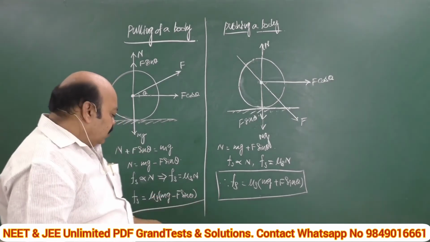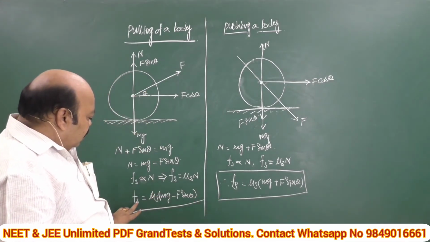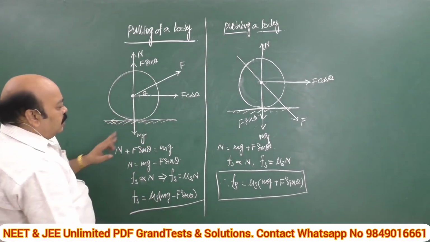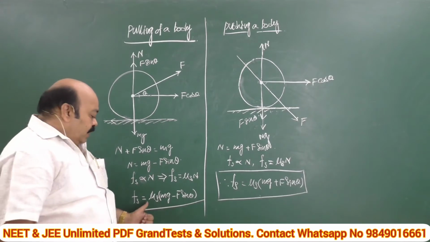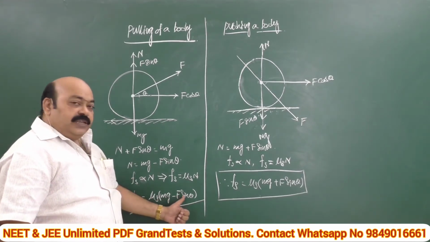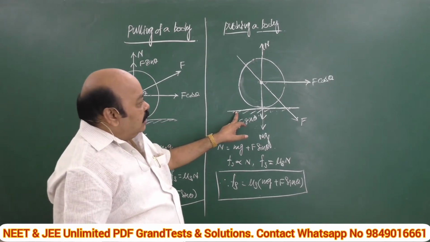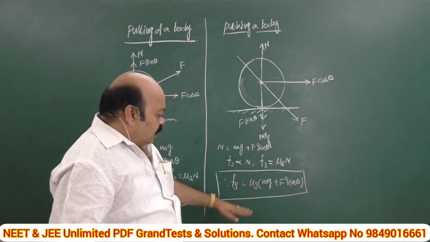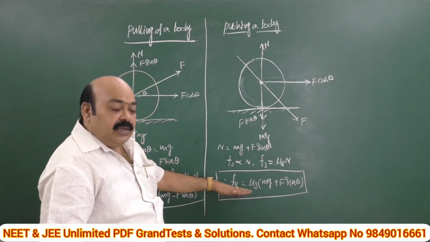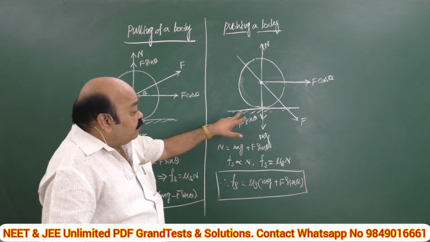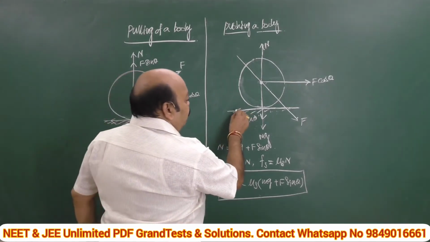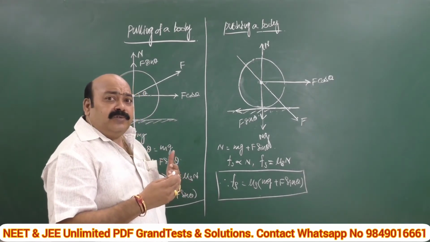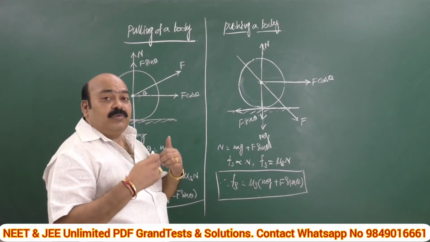Try to understand. By calculation it is clear where the frictional force is present, which opposes the motion of this body. In this case, the pushing force required is mg plus F sin theta. So clearly the frictional force required is greater in this case. Frictional force is more means what? The opposing forces will be more, and more force we have to apply.